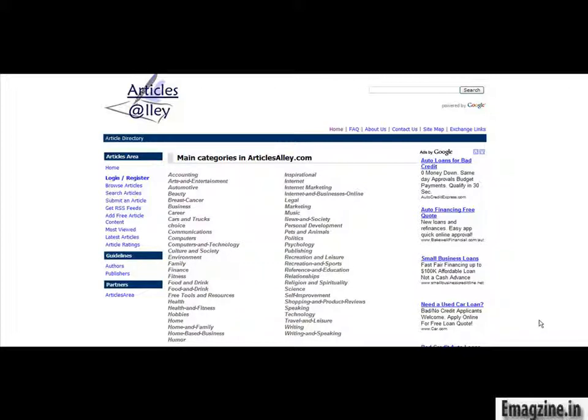Now, these articles that I've selected to promote are articles that rank at the top of Google for the keyword, like article directory. And so they're the more prominent ones, being that the search engines seem to like them. They get a lot of traffic, and so these are the ones that you're going to want to use.